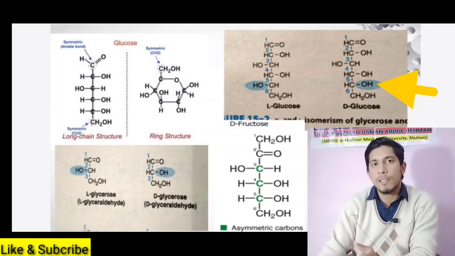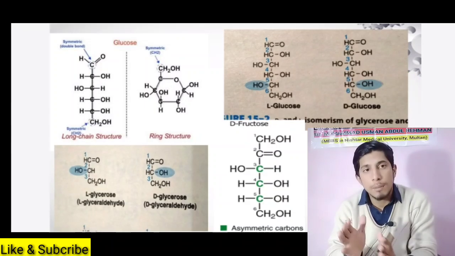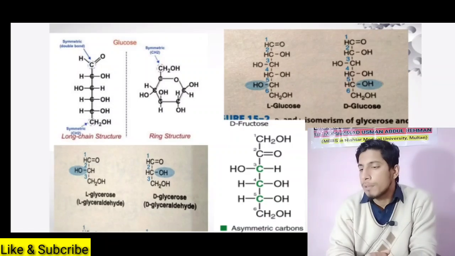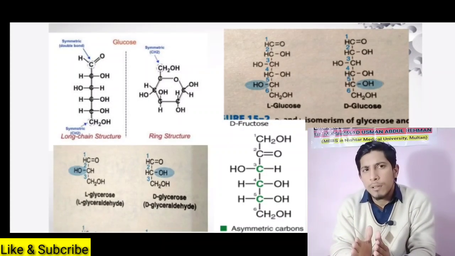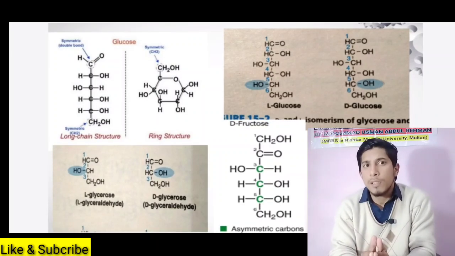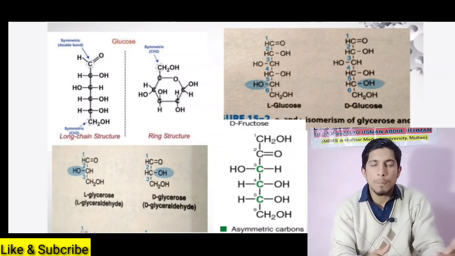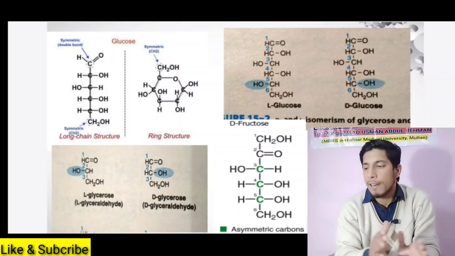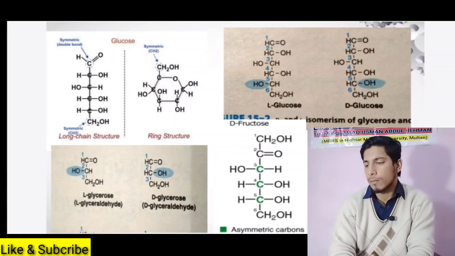That's why it is called D-glucose. Both have the same aldehyde group, the same number of carbon atoms, the same chemical formula. So on the basis of the orientation of the H and OH group on a specific carbon, we differentiate monosaccharides into D and L forms. These both are enantiomers of each other.